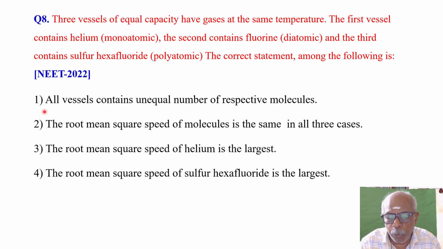The four options. Number one is all vessels contain an unequal number of respective molecules. Number two, the root mean square speed of molecules is the same in all three cases. Number three, the root mean square speed of helium is the largest. Number four, the RMS value of sulfur hexafluoride is the largest. Which one is right? You have to find. Okay, that's all. How to solve this problem, sir? So we are given four options.